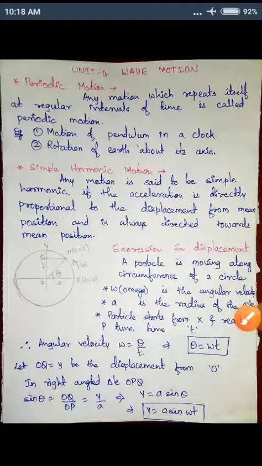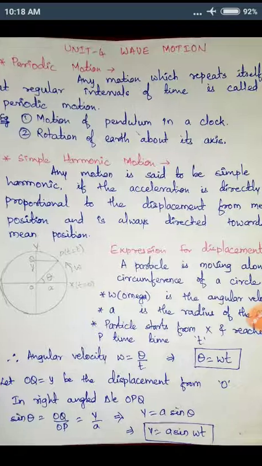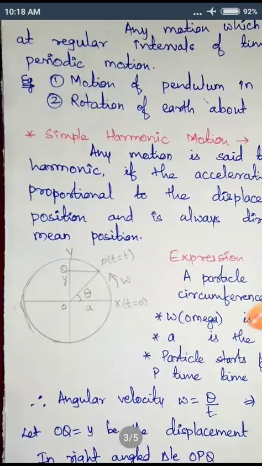Now let us see what is the expression for displacement of a particle executing SHM. For this purpose, we will take a particle moving along the circumference of a circle.